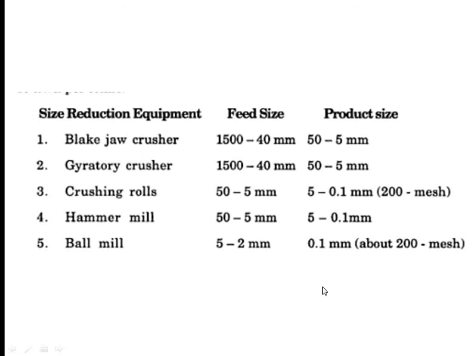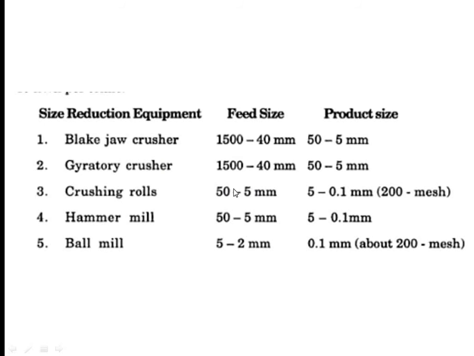This is just to look at the efficiency of the crushers and mills that we have seen. You can see that for the blake jaw crusher and the gyratory crushers, the feed size is from 1500 to 40 mm, and the product size can be reduced only up to 5 mm. Whereas for crushing rolls and hammer mills, the input will be the output of the blake and gyratory crushers.